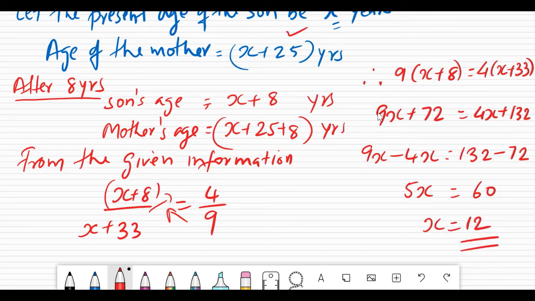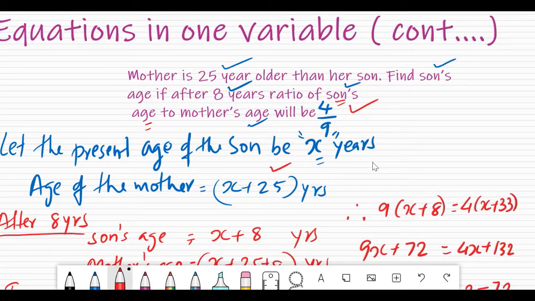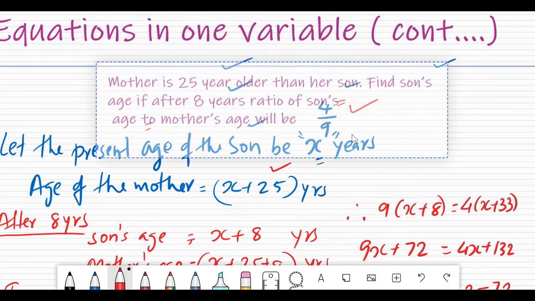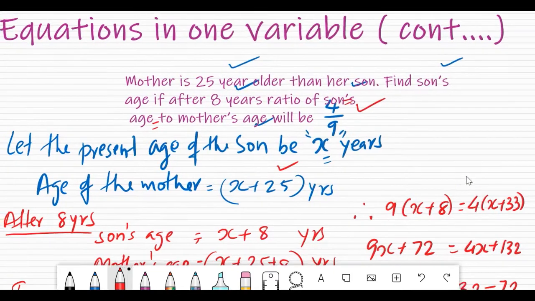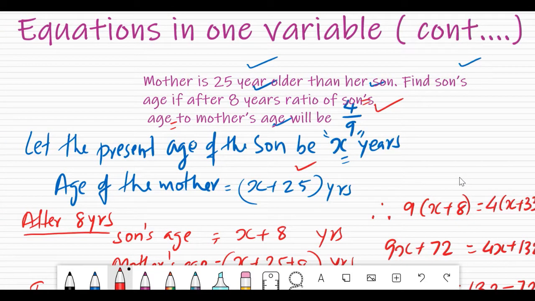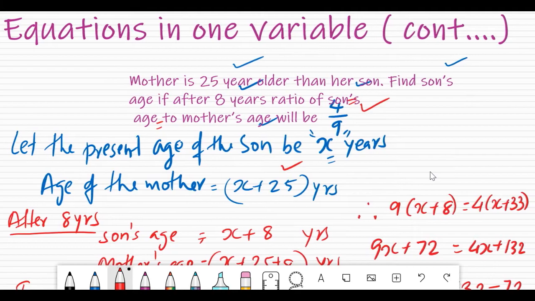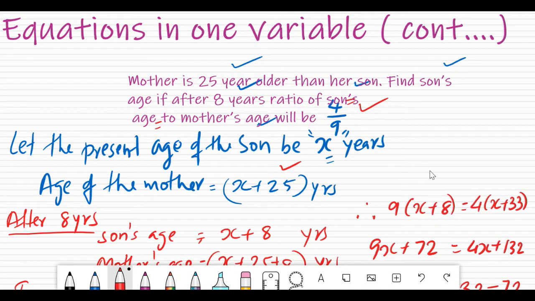We assumed the son's age at present as x, and that is what is asked. So my dear students, when we read the question at the beginning, there was no clue about the son's age. But when we equated whatever is given in the question and converted it into equation form, we found that we could solve it easily, right? So this is the benefit of learning to write equations and solve equations by the methods we studied.